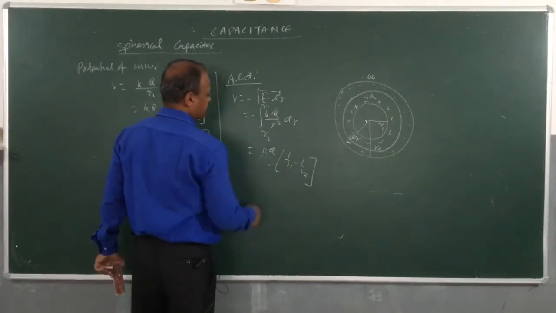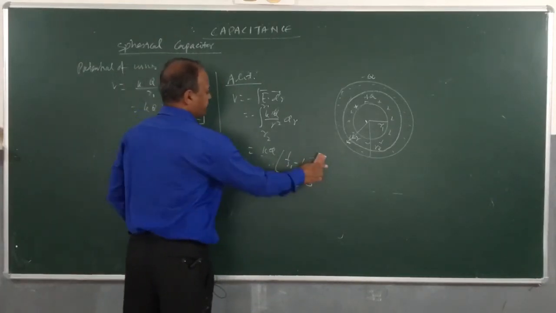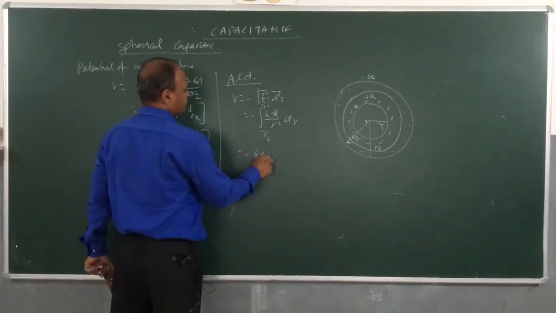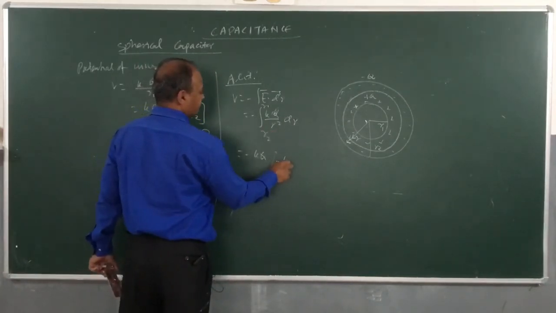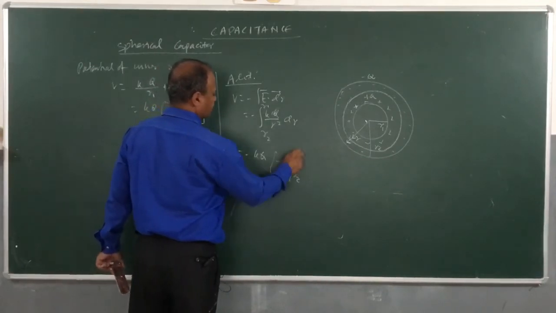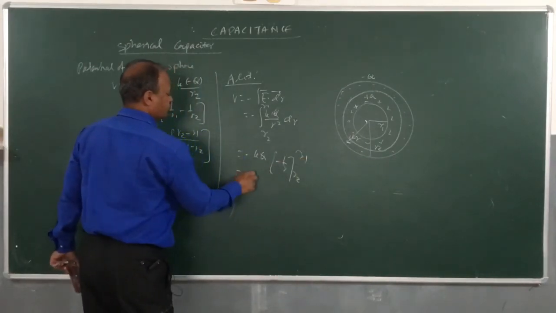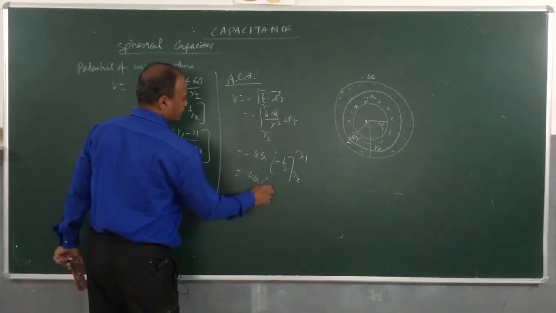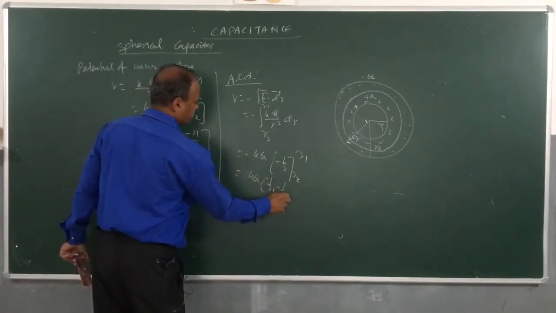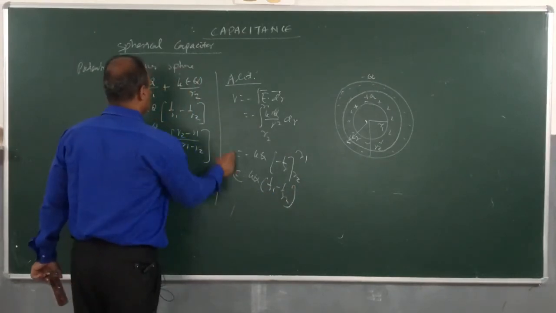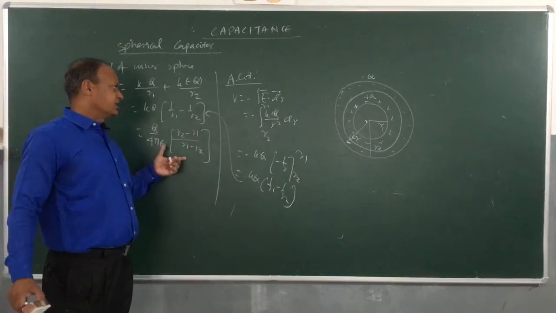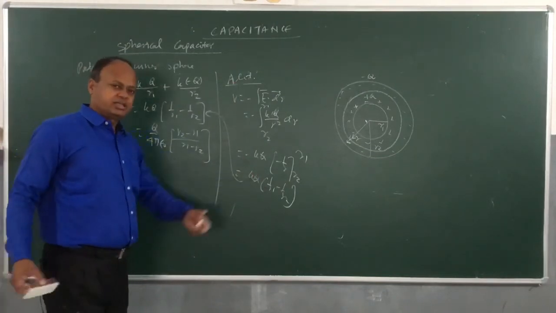If you set up the limits, you get minus kq times minus 1 by r from r2 to r1, so minus minus becomes plus, q into (1 by r1 minus 1 by r2), and this expression is essentially the same as this. Okay, so you can either use this direct formula or you can do it by integration.